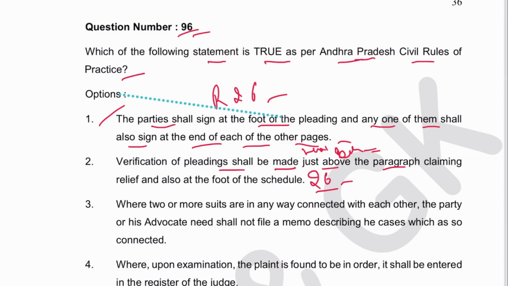Mentioned in Rule 26 itself. Then next is where two or more suits are in a way connected with each other, the party or his advocate shall not file a memo. They shall file, they shall need to file, it should be like this. I think this language is wrong here, describing the cases in which he is connected. There are some spelling mistakes in the paper. Anyway, this is wrong. This is Rule 25.